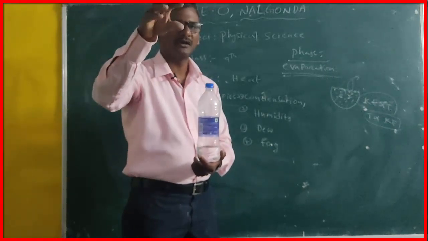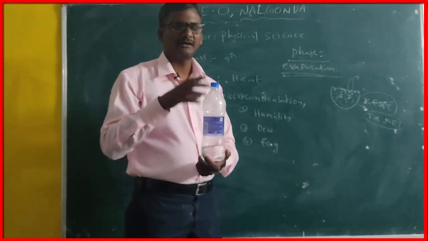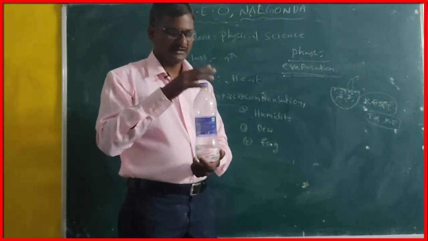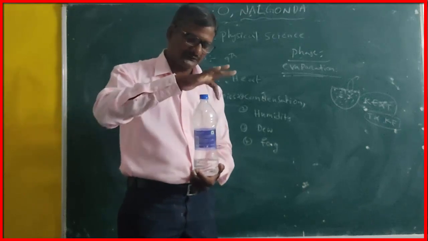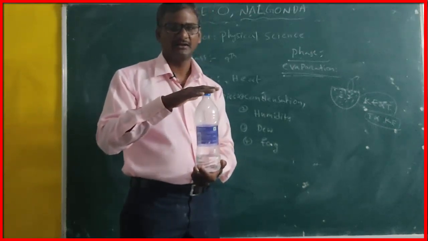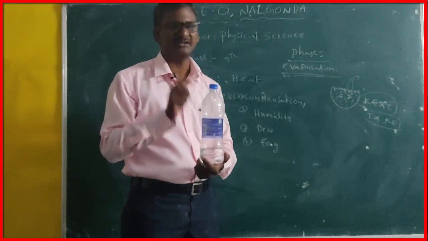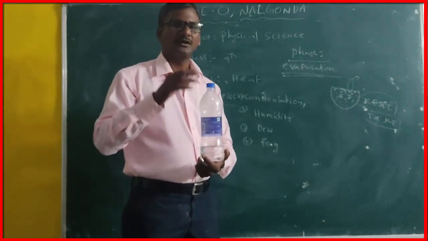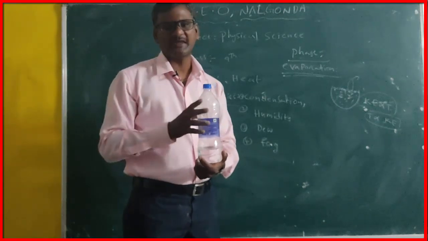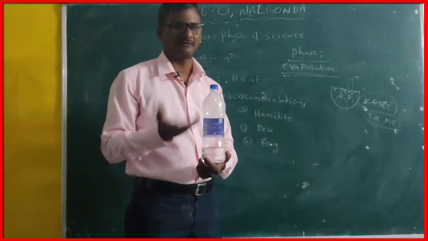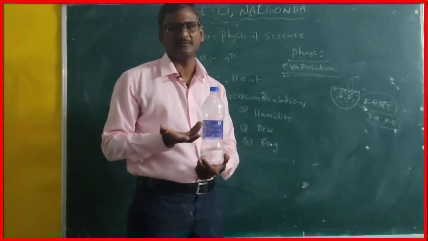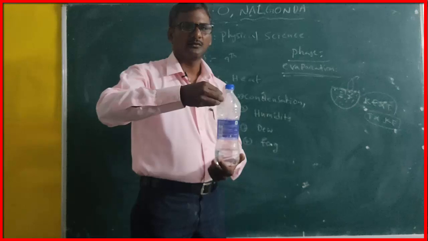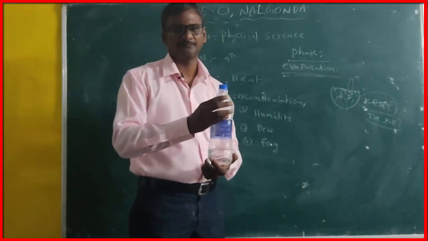It can flow from hot body to cold body till thermal equilibrium is attained between the bodies. At this moment, the air surrounding this bottle is in saturated condition. The atmospheric humidity, the water vapor present in the atmosphere, collides with the surface of the bottle.